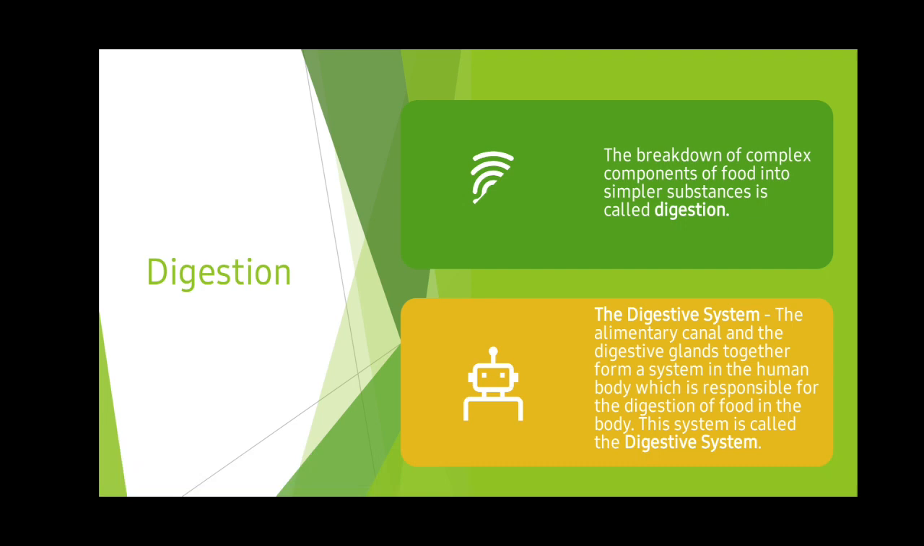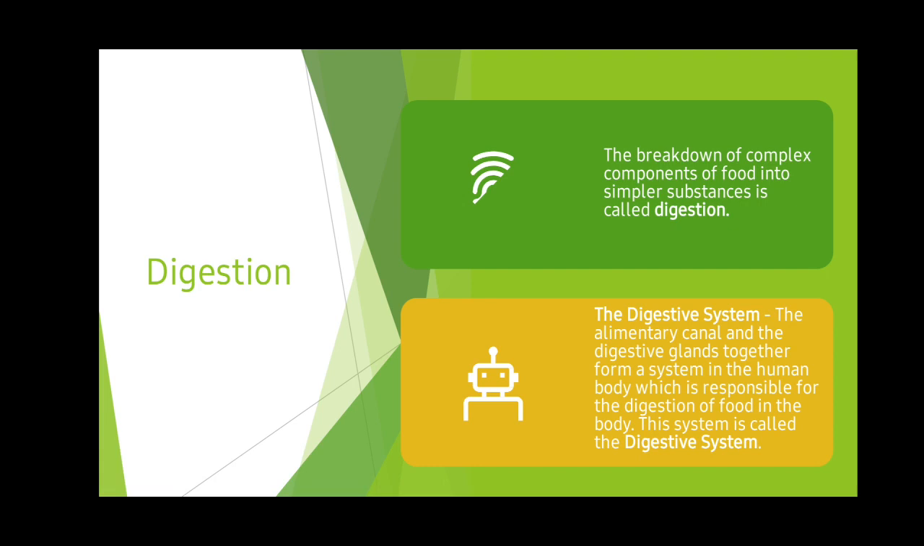Digestion. What is meant by digestion? Just think: in the previous part we said that our body requires nutrients, but do we take in nutrients directly? No. We are consuming food in bulk quantity, so it has to be broken down. This breakdown is known as digestion. The breakdown of complex components of food into simpler substances is called digestion.